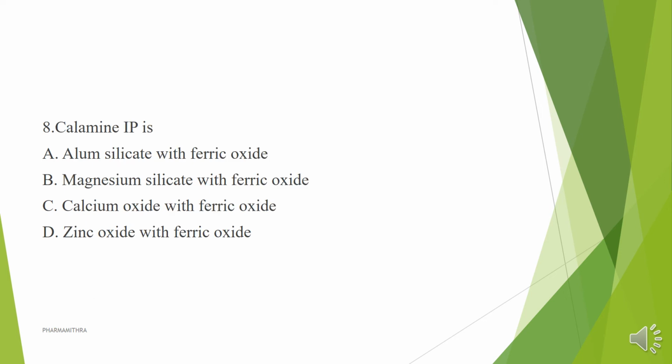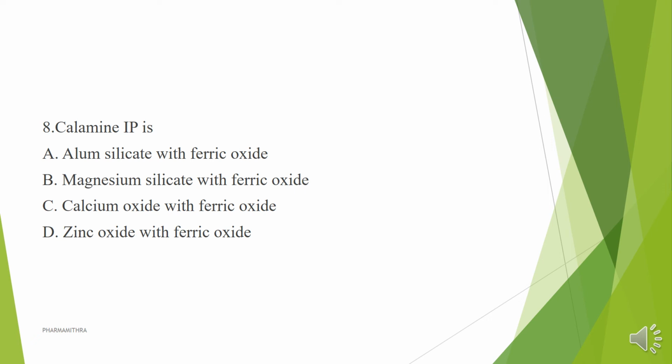Eighth question is from the chemistry part, that is calamine IP. This is something we also study in the pharmaceutics subject. The calamine IP is a combination of which compounds? Is it aluminum silicate with ferric oxide, magnesium silicate with ferric oxide, calcium oxide with ferric oxide, or zinc oxide with ferric oxide?